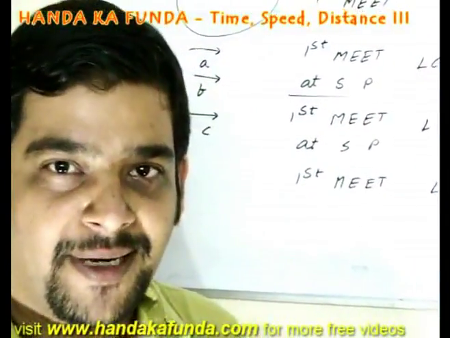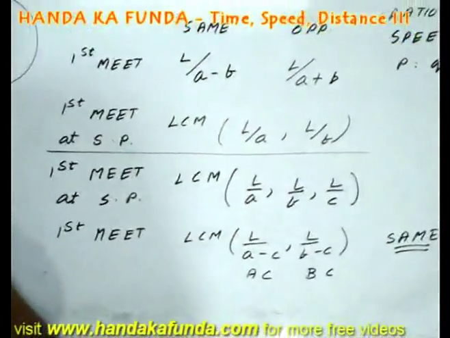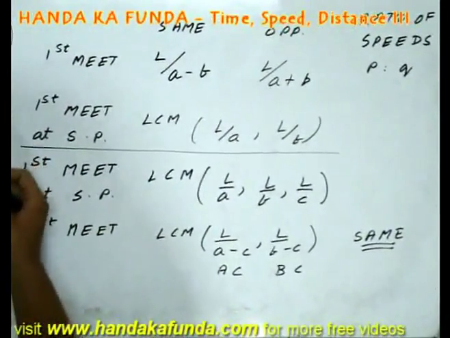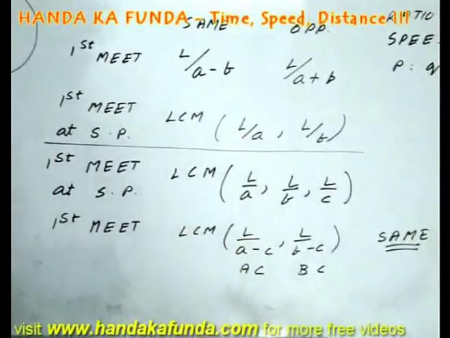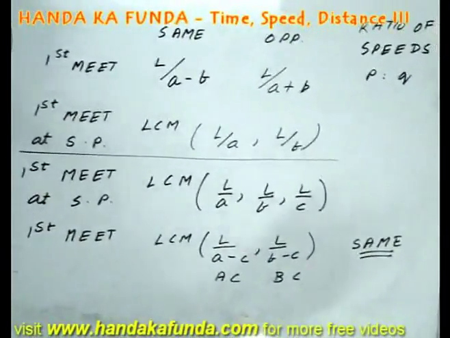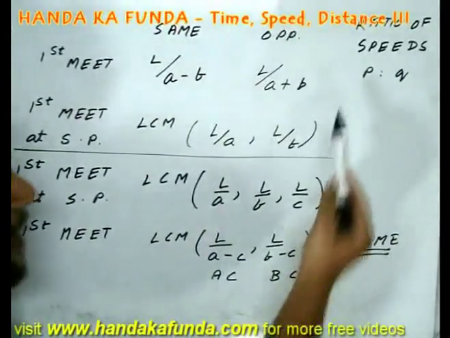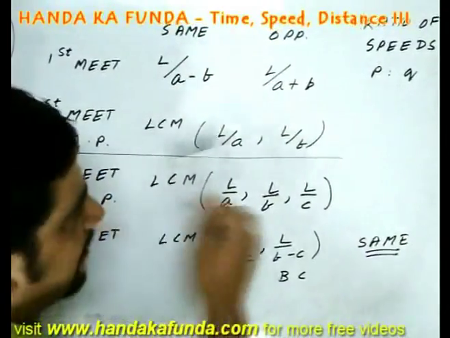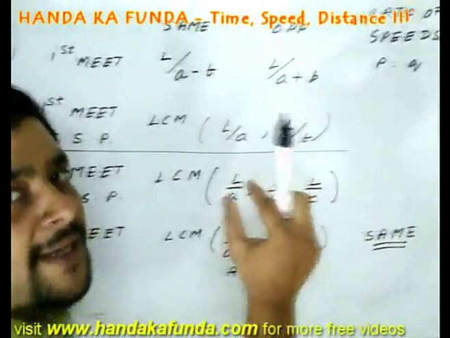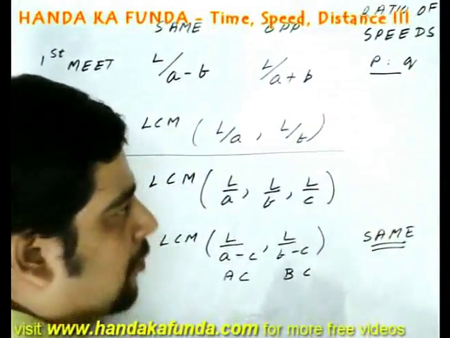There is one more interesting point. We know that if A and B are running around in a circle with speeds A and B, they will meet at the starting point after this much time. But they will meet at various other points as well. How do we find that out? Let's say the ratio of these speeds is P is to Q. If their speeds are 5 and 10, then it would be 1:2. Reduce it to the smallest ratio possible and you get the ratio P is to Q.